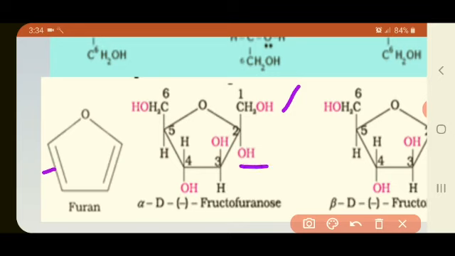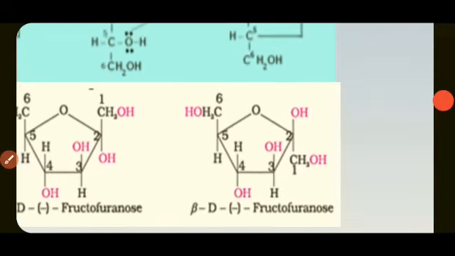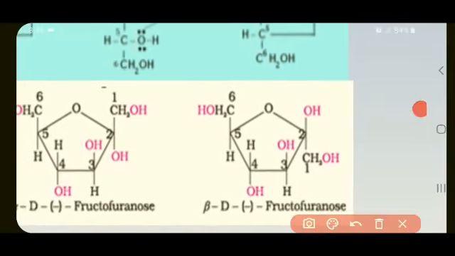If OH is attached on the downside of the pentagonal ring, then it is called as alpha D. And if the OH group is attached on the top, above the plane, then it is called as beta D.